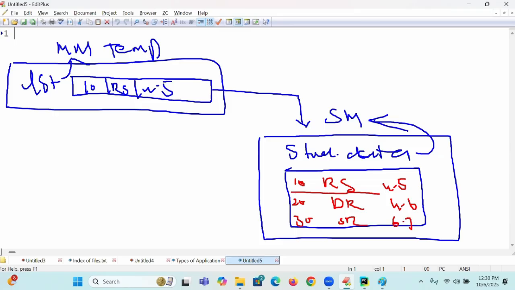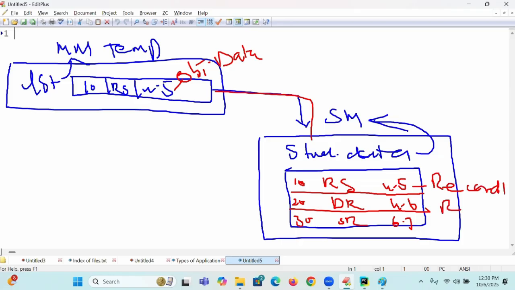What are these called? Originally this is object data. Object data becomes records here: Record 1, Record 2, Record 3, up to Record n. So all objects become records, and this is called a file. So a file contains records.